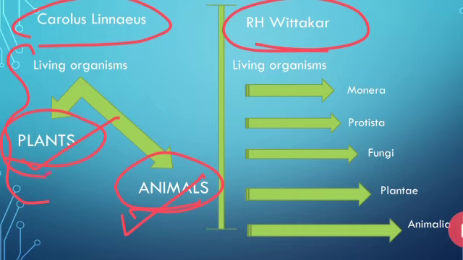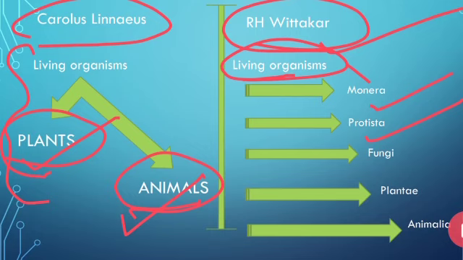So there was a need of another group. Finally, R.H. Whittaker grouped all the living organisms into the five kingdom classification. First is Monera, second Protista, third Fungi, fourth Plantae, and fifth Animalia.